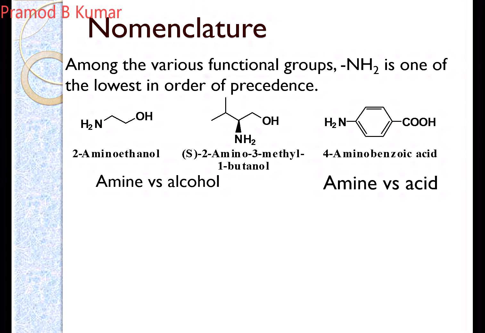There is always a rule of priority, which decides what has a lower order of precedence and what has a higher order of precedence, so which will be named first when given the trivial name, and which will come later. So if you consider an alcohol and an amino group, the basic name of the compound will be alcohol. Alcohol will be given the first priority, and it will be added along with the name of the compound. Like if you see this particular compound, 2-amino-ethanol.